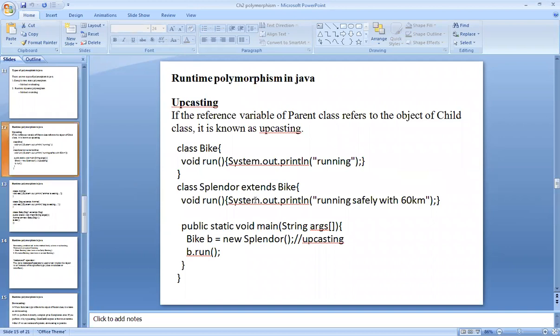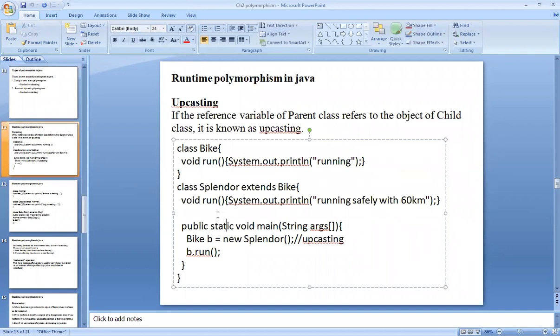So first try to implement this program. You can apply it for the rate of interest, because we have implemented that program while learning inheritance, so you can apply it over here.